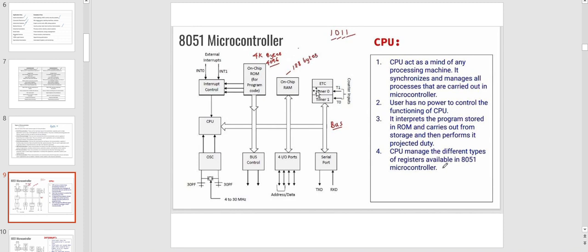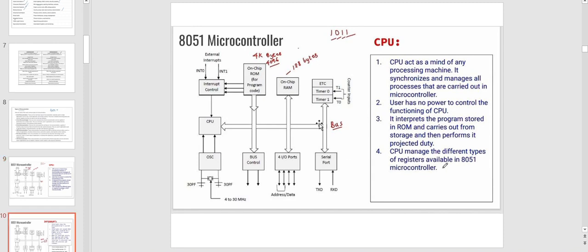This is the 8051 microcontroller architecture. In this architecture, we have many blocks: interrupt control, on-chip ROM and on-chip RAM, timer blocks, serial port, input-output ports, bus control, oscillator, and CPU. We will see them one by one. First, we will see the CPU. CPU is nothing but the central processing unit. It acts as the mind of any processing machine. The CPU manages the different types of registers available in the 8051 microcontroller.